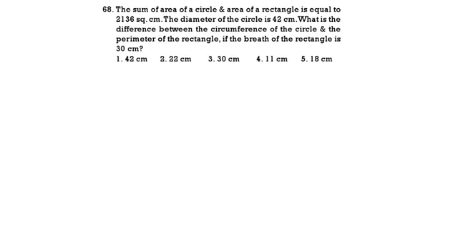So here, what is given? The sum of the area of the circle and the area of the rectangle. That means pi r squared plus the area of the rectangle, length into breadth, is given as 2,136. Diameter is 42, then radius is 21. Now, the breadth of the rectangle is 30.